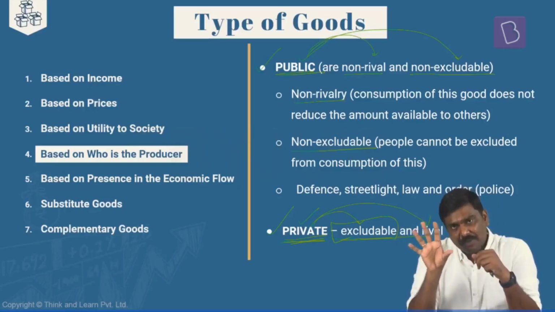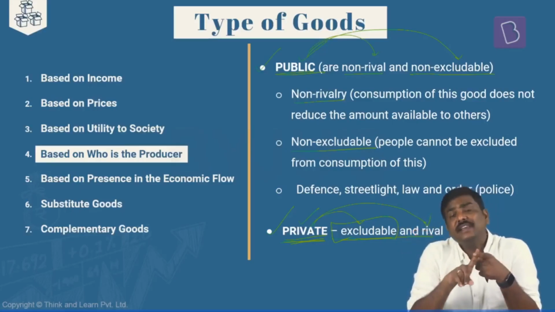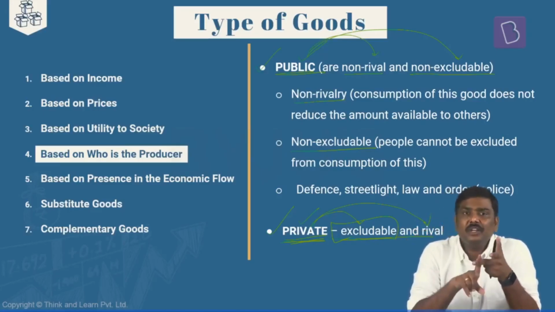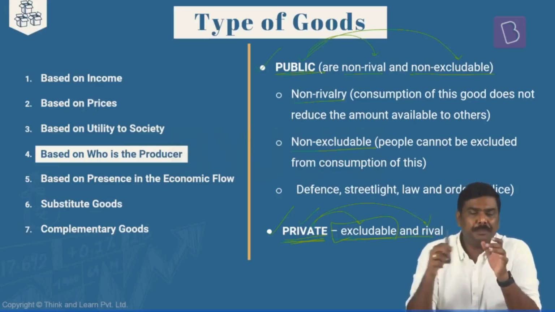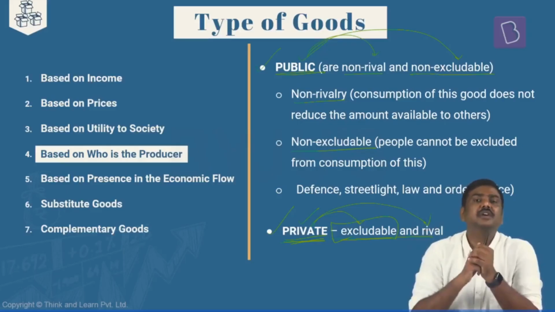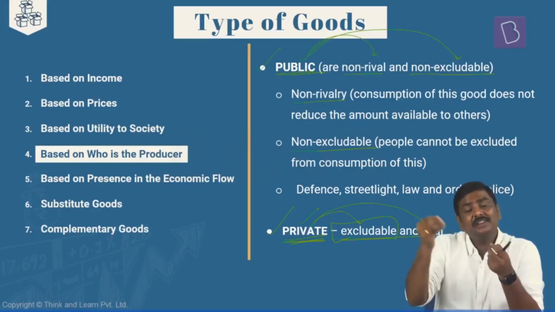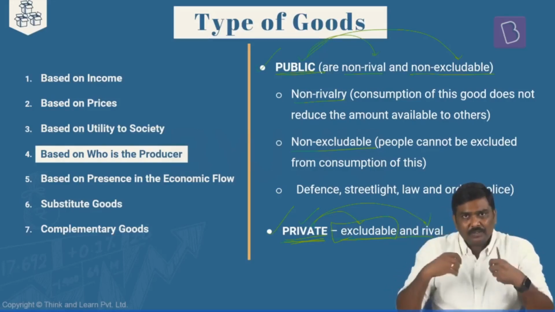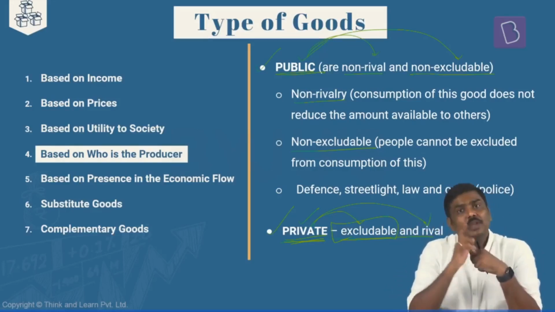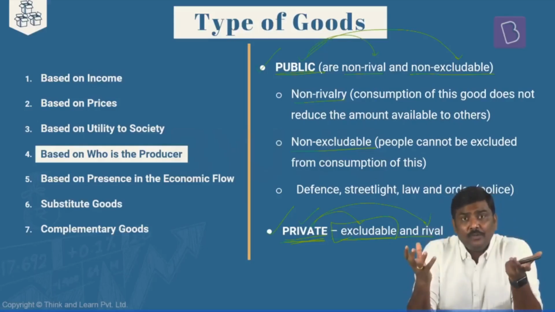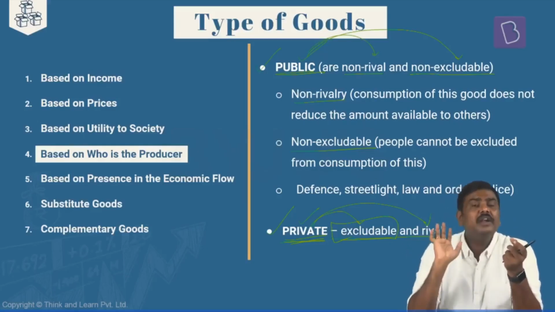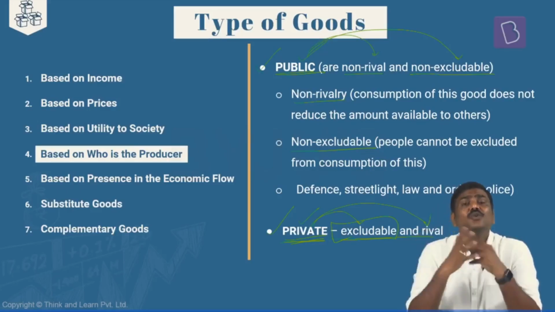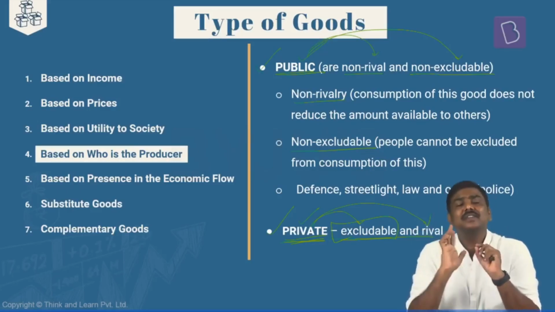Now, generally in case of public goods, these are non-excludable. Private goods are excludable. The pen, you will have to pay for it. The car that you are using, you will have to pay for it. The tablet using which you are watching this video, you have paid for it. The mobile phone that you are using, you have paid for it. So all of these products are private goods.